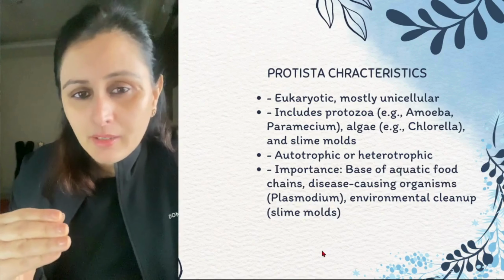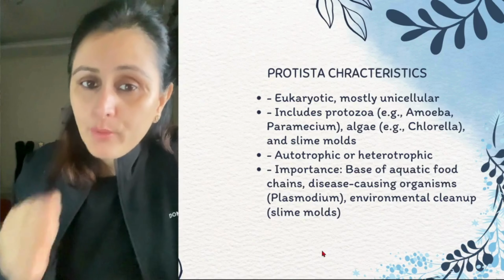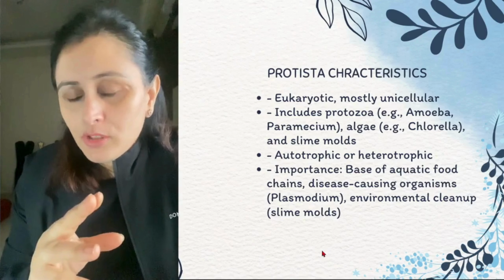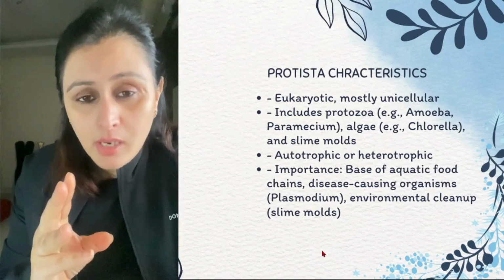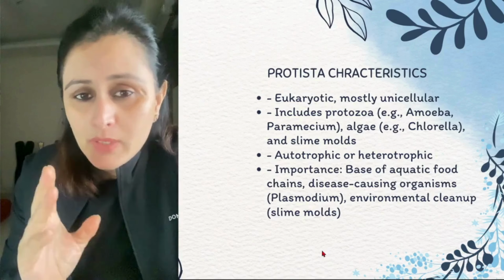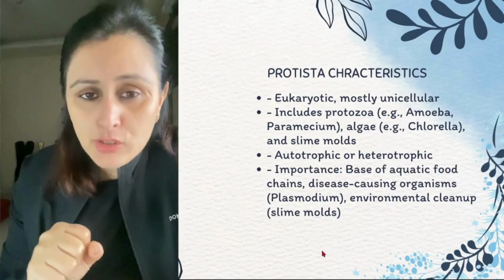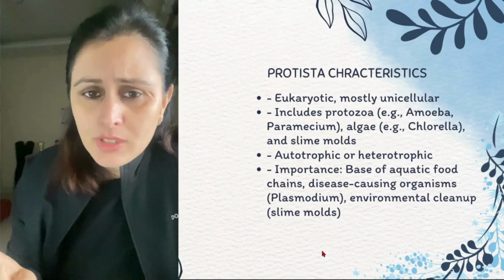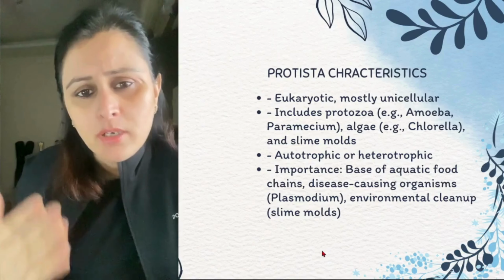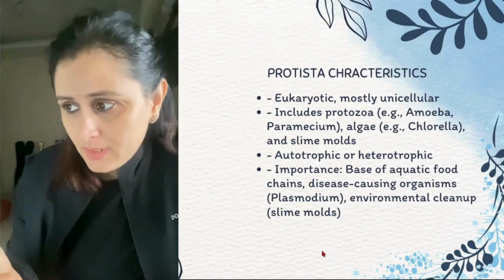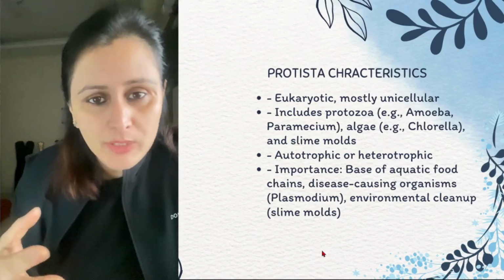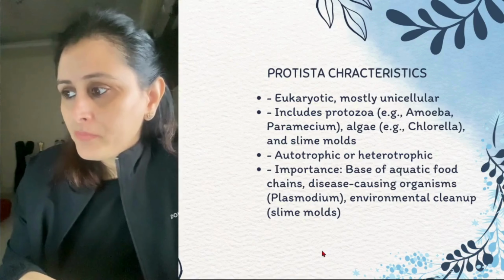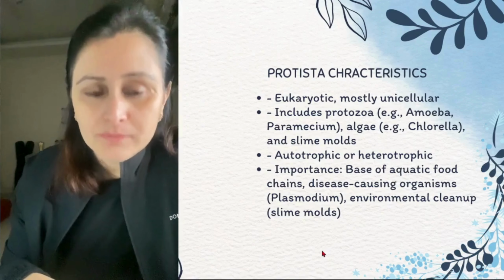So here the characteristics of Protista are going to be a little more advanced than those of Monera. In Monera, we talked about the prokaryotic type of organism. Mostly they were single cellular. Here we are talking about the eukaryotic organism. Here also mostly they are unicellular, but some of them start showing the multicellular characteristics as well, right? A few examples here are the amoeba, paramecium, slime molds, and so on.